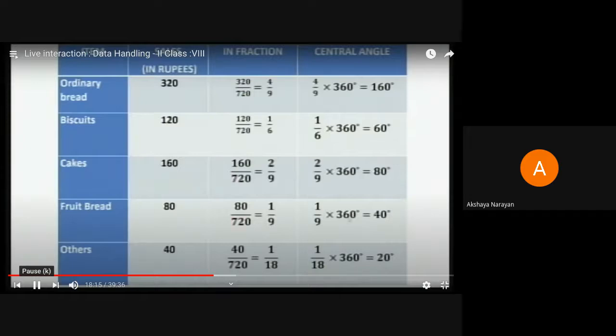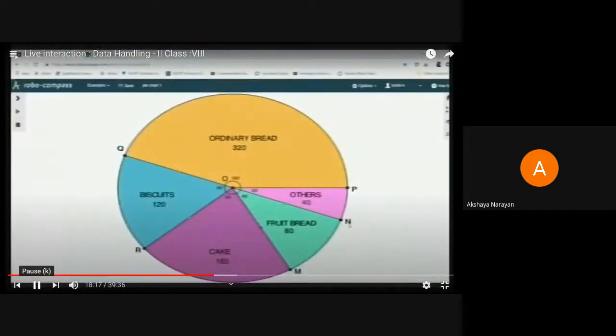So there are a few steps that you have to follow. Finally, your product is going to be like this. Now, how did I get this is what I'm going to demonstrate to you. You can keep your compass and your rulers ready with you. You can do it along with me. It's very interesting and very simple also. So we will start with the steps.